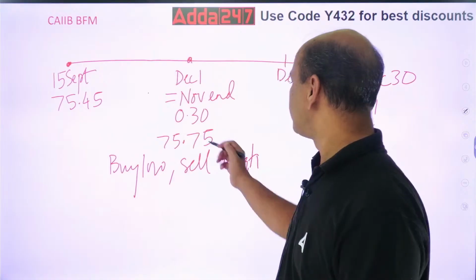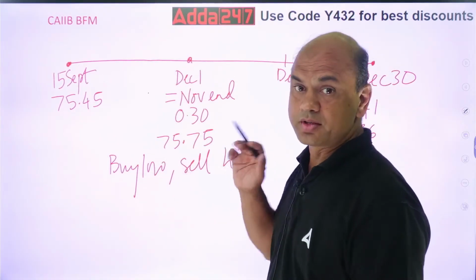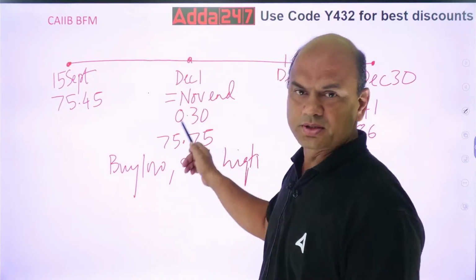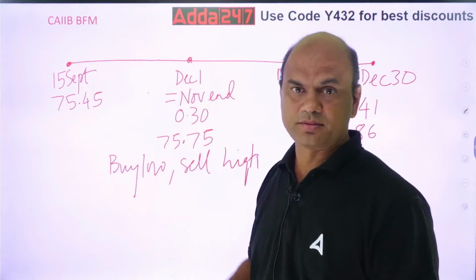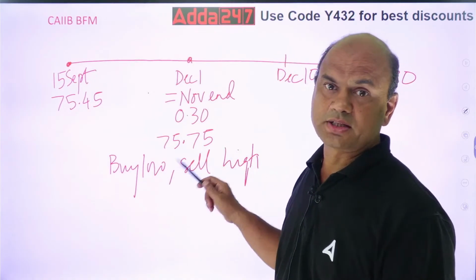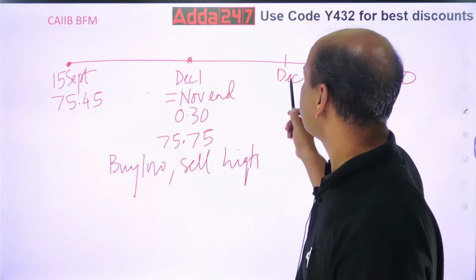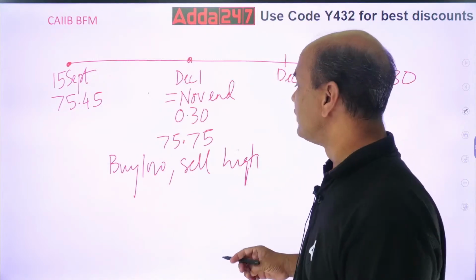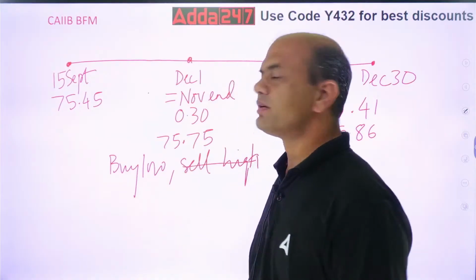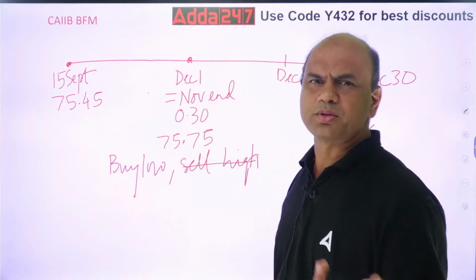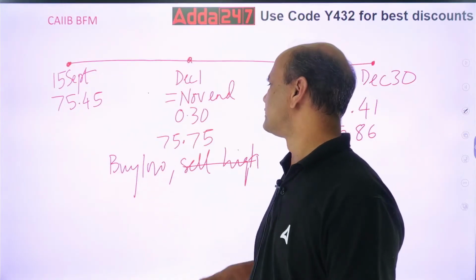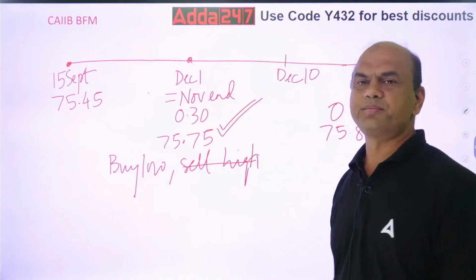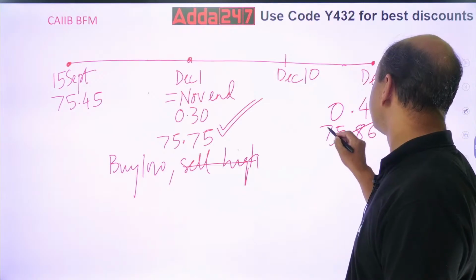If you use the same axiom, always remember, this axiom is to be used whenever the transaction is not on the first date or on the last date. It's in between. So here I'll be using it because the transaction is in between. So I'll use buy low now. This sell high is of no use to me. Why? Because I'm buying. So buying means use the buy rate. Buy low means I'll be using this rate. This is my required rate. This other rate is of no use to me now.